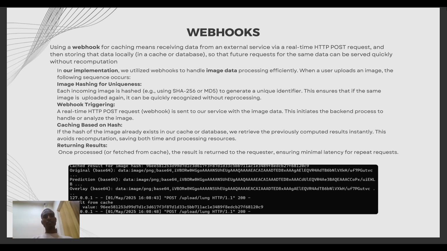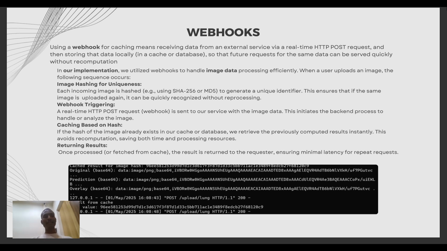In our implementation, we utilize webhooks to handle image data processing efficiently. When the user uploads an image, the following sequence occurs. Image hashing for uniqueness: each incoming image is hashed using SHA-256 or MD5 to generate a unique identifier. This ensures that if the same image is uploaded again, it is quickly recognized without reprocessing.